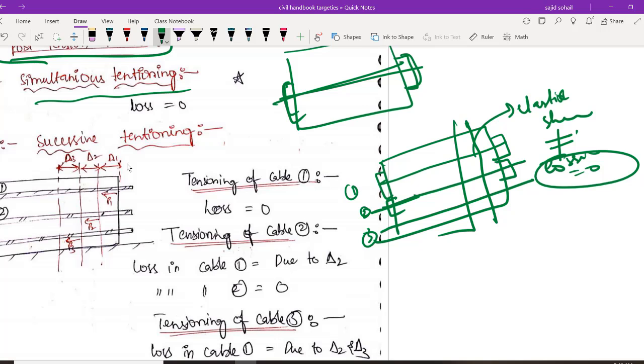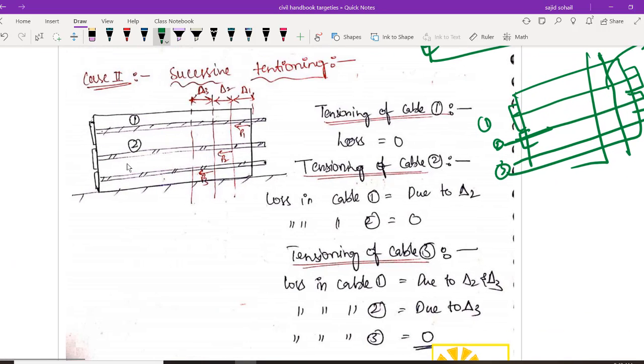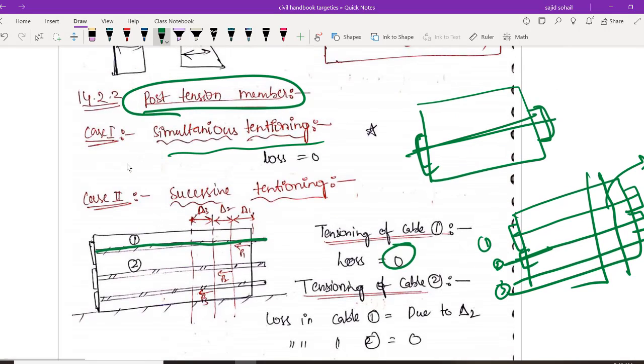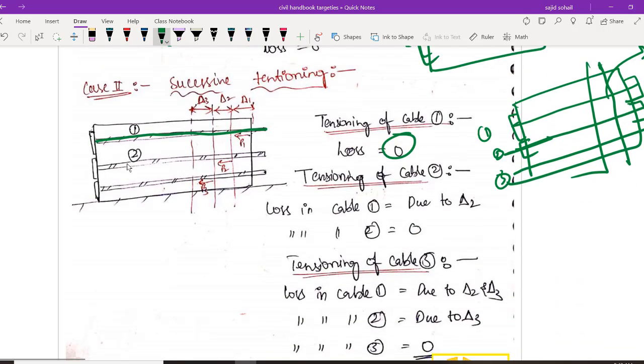So I hope it is very clear. So what is happening? See the diagram carefully. If you have only one steel wire like this, the first wire, whatever you are giving the tensioning, the losses will be 0. अगर एक ही करके छोड़ दिए, so it will be similar case of the simultaneous tensioning and the losses will be 0.